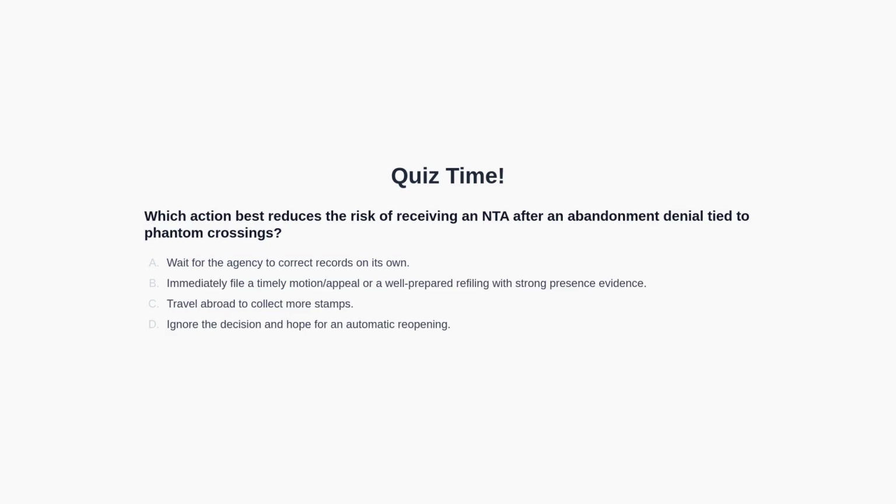Quiz time. Which action best reduces the risk of receiving a notice to appear after an abandonment denial tied to phantom crossings? Option A. Wait for the agency to correct records on its own. Option B. Immediately file a timely motion or appeal, or a well-prepared refiling, with strong presence evidence. Option C. Travel abroad to collect more stamps. Option D. Ignore the decision and hope for an automatic reopening. You may pause the video now to think about the answer. We will discuss the answer in the next section of the video.